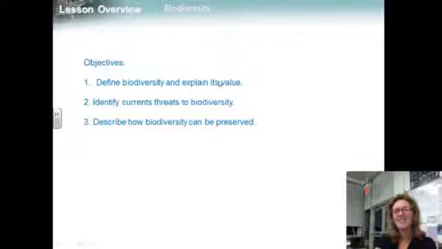Okay, moving on to our objectives. First objective is to define biodiversity and explain its value. The second one is identify current threats to biodiversity. And finally, describe how biodiversity can be preserved. So let's think about it.